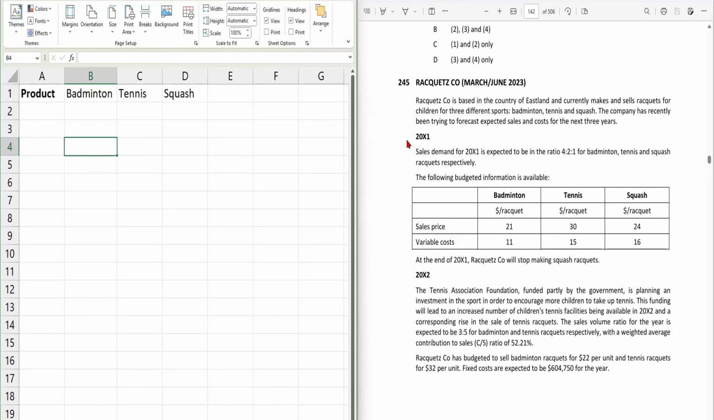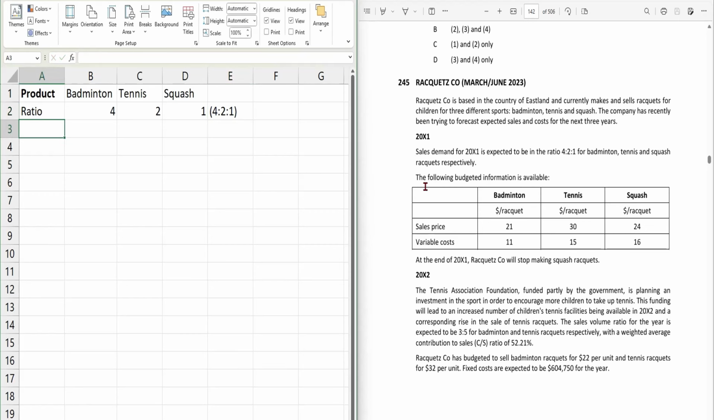So let's first read out the scenario of 20x1, and we will solve the question related to the same. Firstly, the sales demand for 20x1 is expected to be in the ratio of 4:2:1 for badminton, tennis, and squash. I will simply put down the figure: 4:2:1. Sorry, my fault.